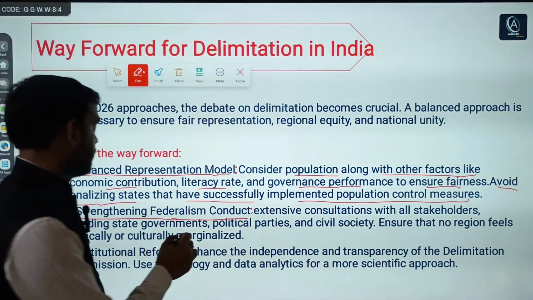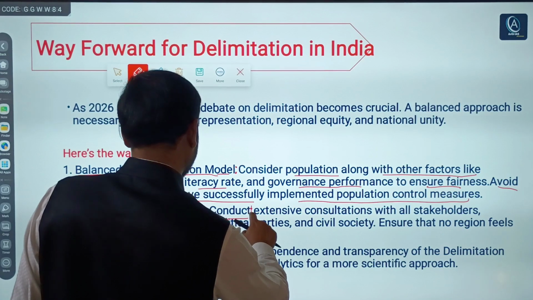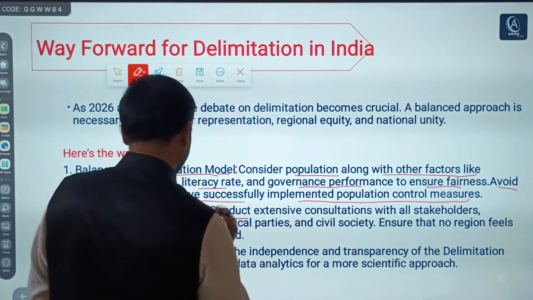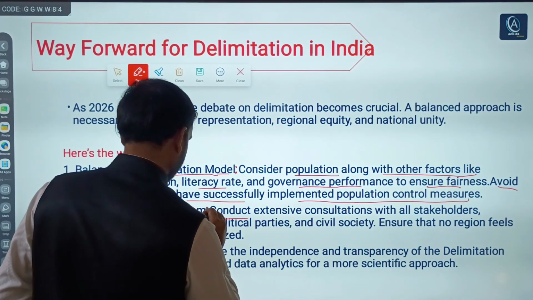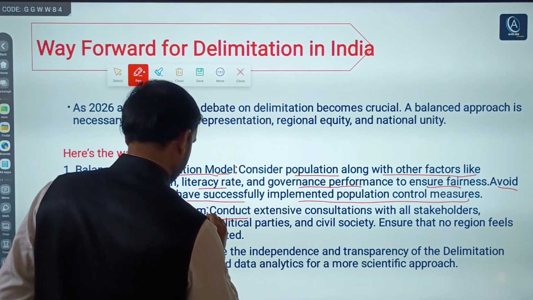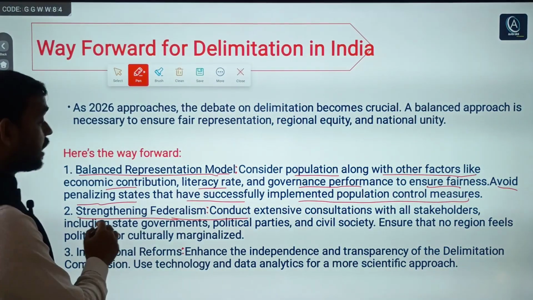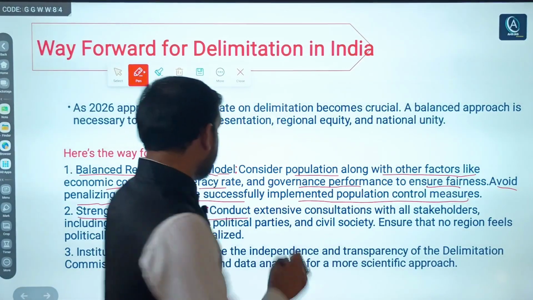So here, how can federalism be strengthened?